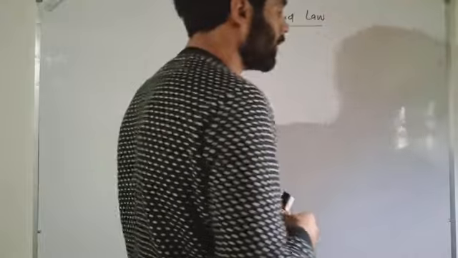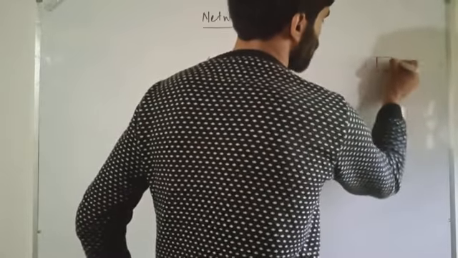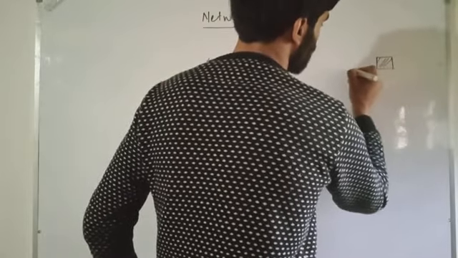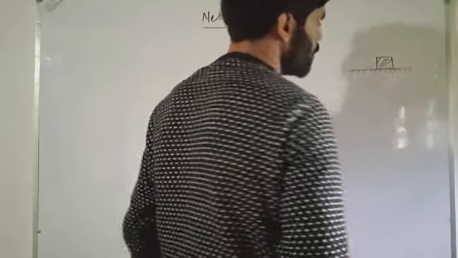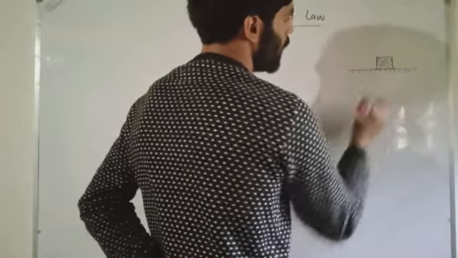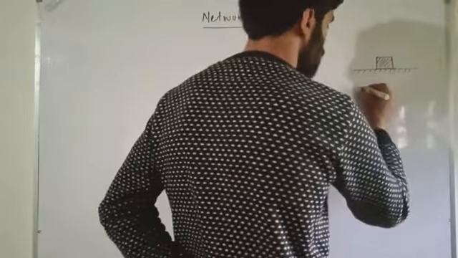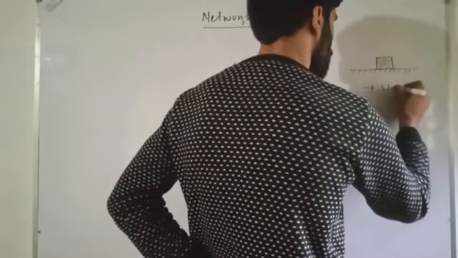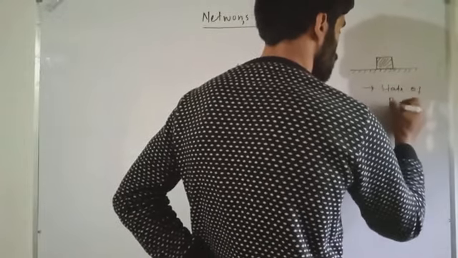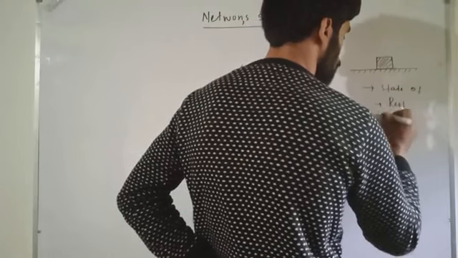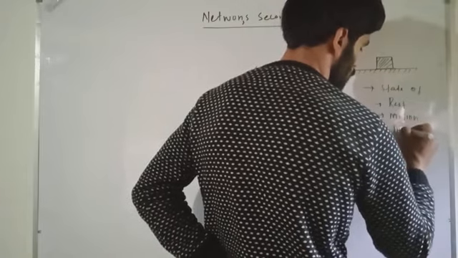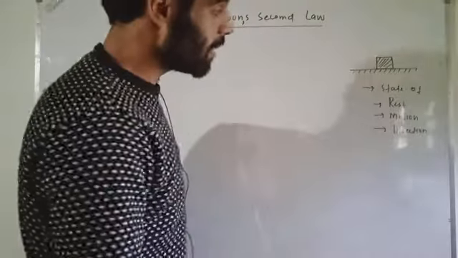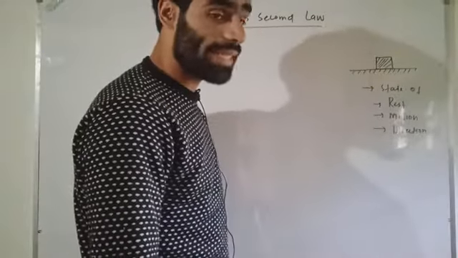First of all, you should know that if I take any body on the surface, this body has a property that it does not change its state of rest, state of motion and state of direction.